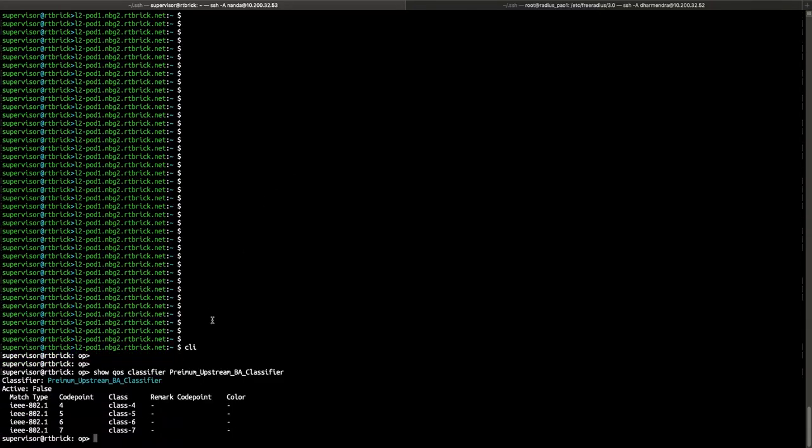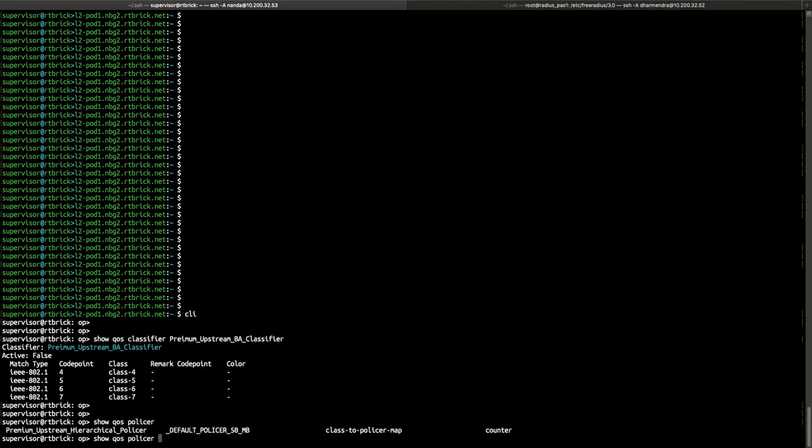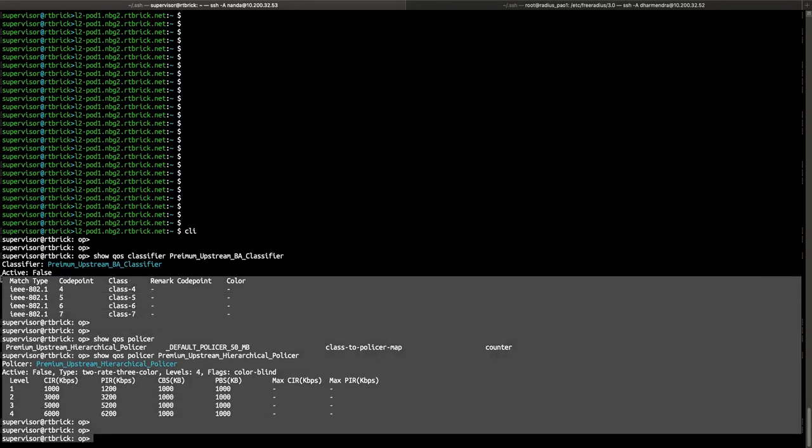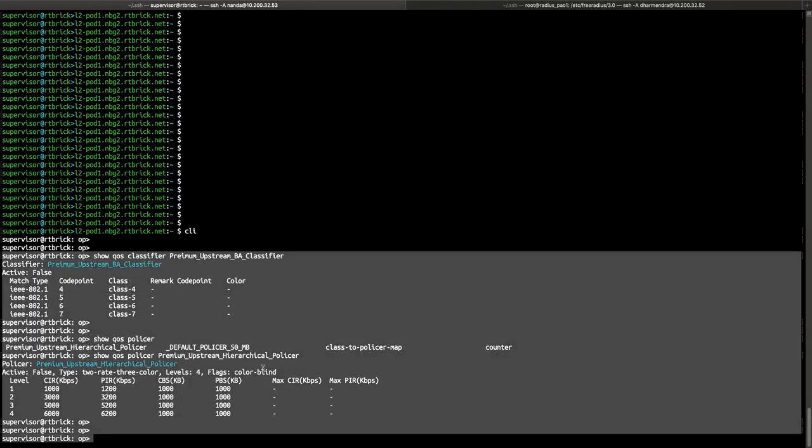Classifier component where we have configured match type IEEE 802.1 with different code point to class mappings. Policer component where we have defined all the 4 levels with CAR, PAR, committed burst size and peak burst size. Even we support max CAR and max PAR. So these two are the components with which we can do the upstream policing.